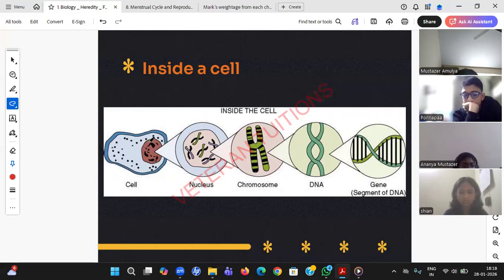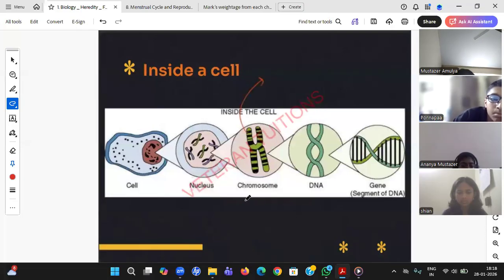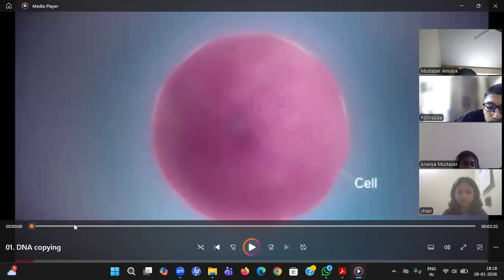What is the very vital thing in the cell? The nucleus. In the nucleus, you can see chromosomes. In the chromosomes, we have DNA and genes. I explained this in chapter number 3, How do Organisms Reproduce, but still I'll show you the video again. Look at this. I'm explaining where this DNA is and what it contains. I have shown this video, but still I want to show it.